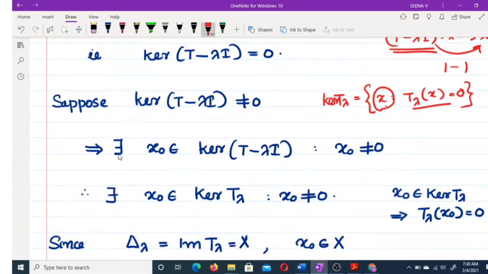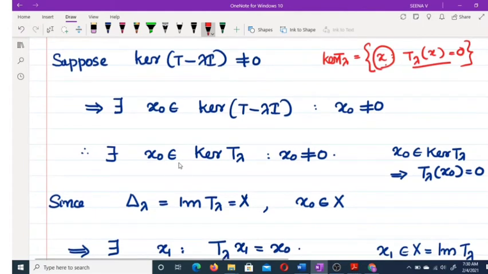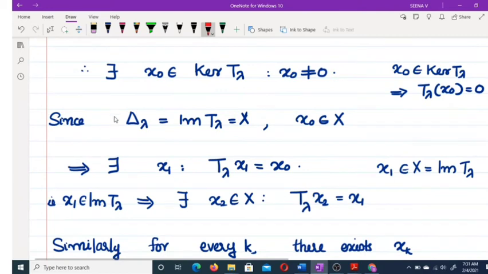So there exists an x naught belonging to kernel T lambda such that x naught not equal to 0. Now x naught belongs to kernel T lambda implies T lambda of x naught must be equal to 0. Now what is our delta lambda? Delta lambda is image of T lambda.